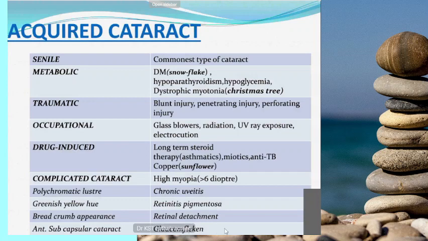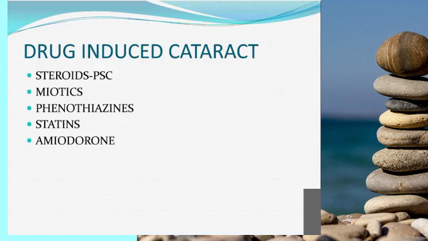There are two important clinical findings you should remember: the polychromatic luster and breadcrumb appearance. These are the two important findings in the complicated cataract. You should know the causes for complicated cataract and these two important points.